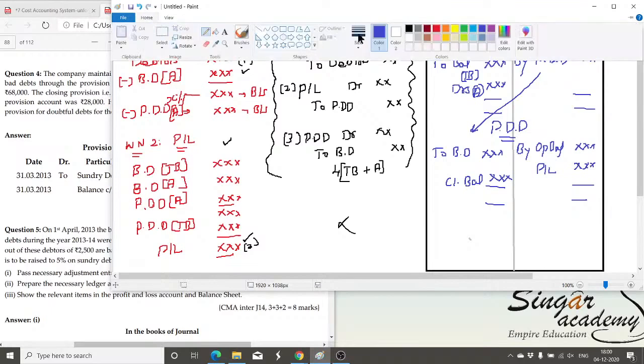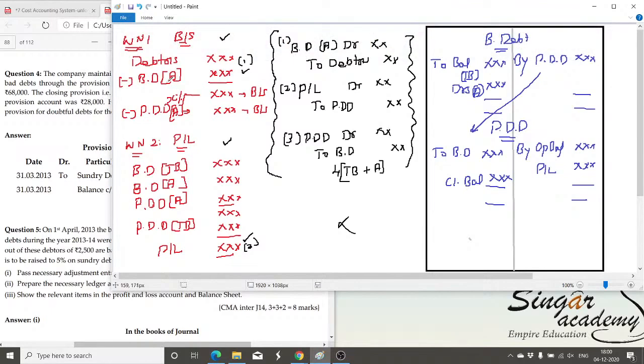How do we arrive at this? This item, bad debt in trial balance, I will name this A. Bad debt in trial balance, A. And the new bad debt will be here. And then the bad debt transferred to the PDD is the summation of the two. This will be the C item. And opening balance is nothing but the amount already available in the trial balance, PDD already available in the trial balance. This will be the D.